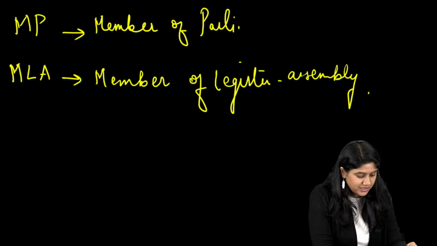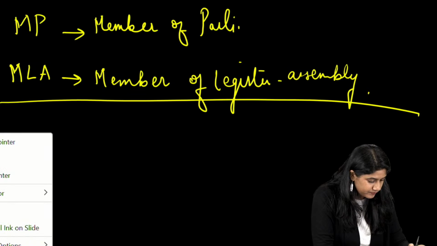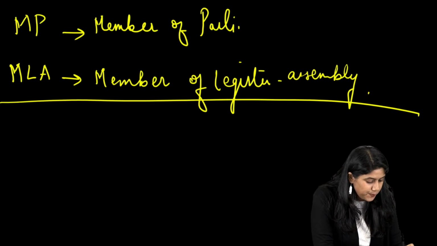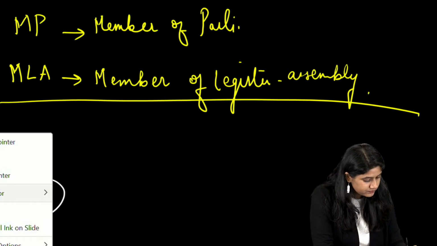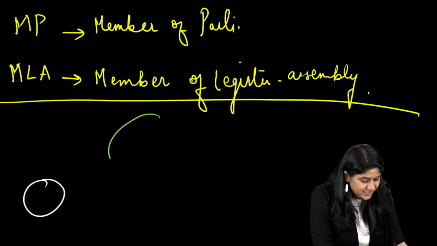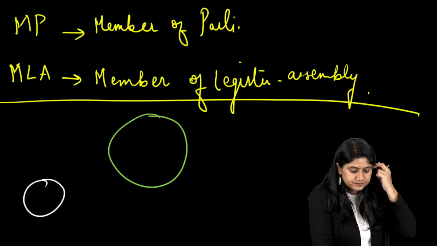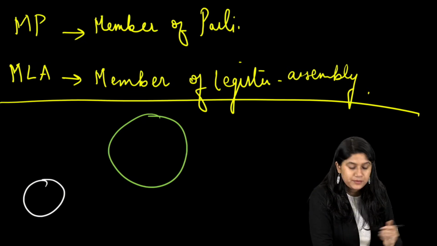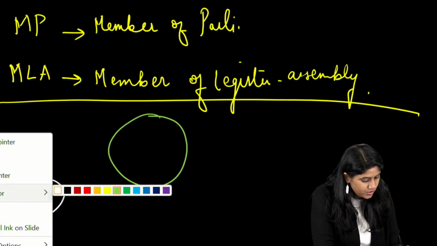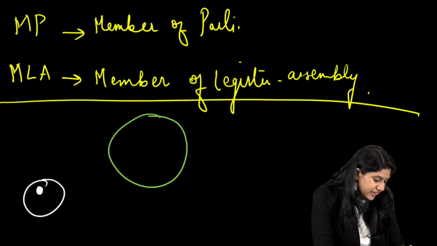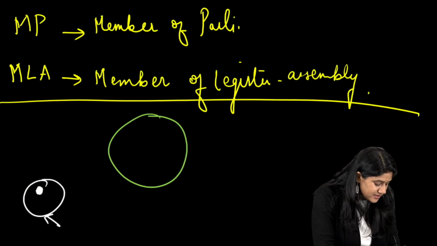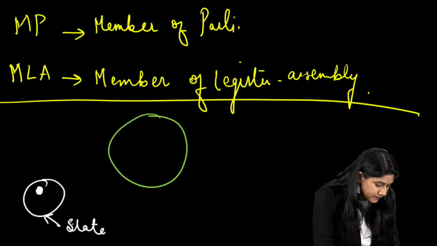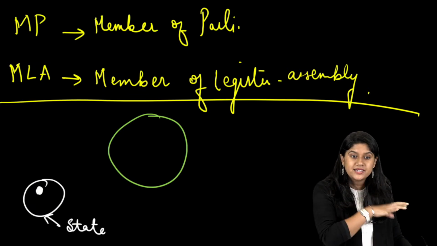Now everyone remember this one very important thing. Let's suppose this is a state or an area, and this is a parliament. Clear? If the person who is here in the area, let's suppose this is a state, any state.